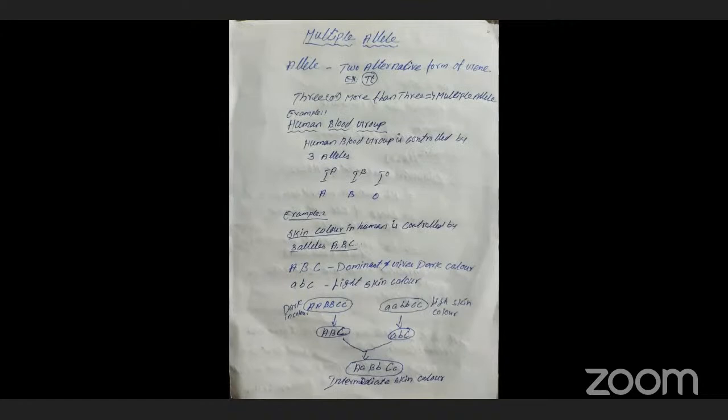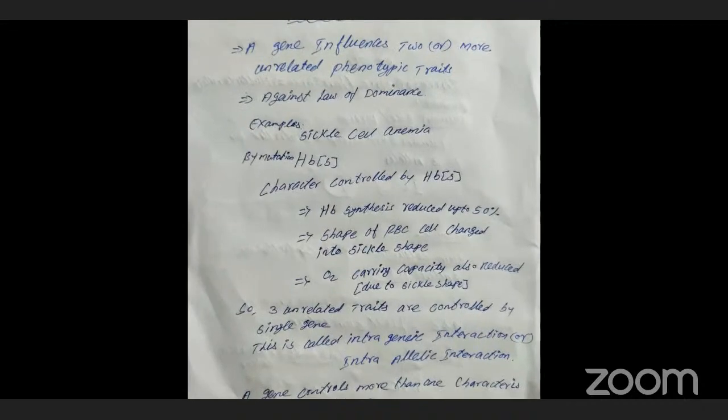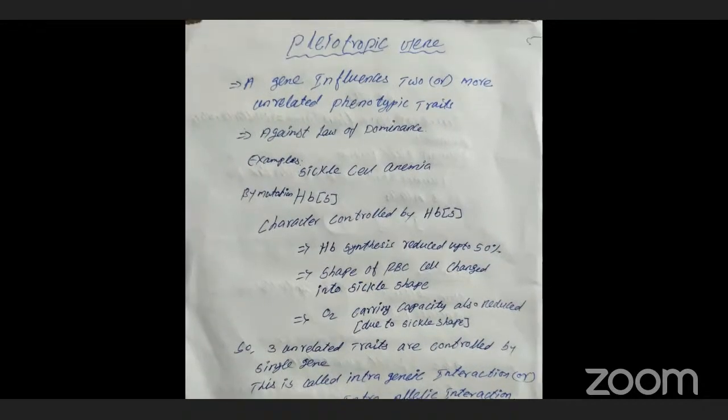Next exception case is pleiotropic genes. What is the meaning of pleiotropic? The pleiotropic gene is against the law of dominance, because normally one gene controls one phenotypic trait.